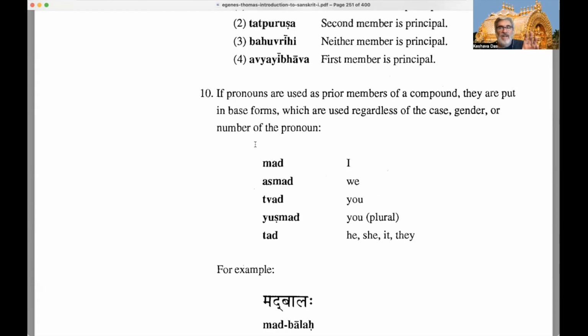We have to be very careful with you in English, okay? When you're translating from Sanskrit, the tendency is to use you all the time, but we have to make a distinction between you singular or thou, you dual or two yous, and you plural. In English we just use the word you and we understand by context.